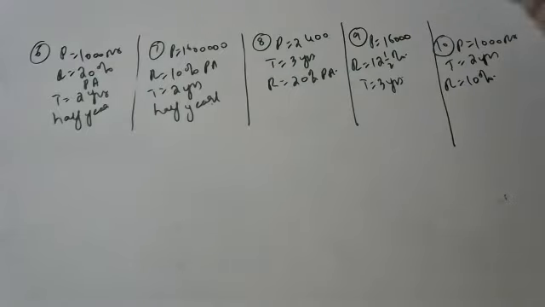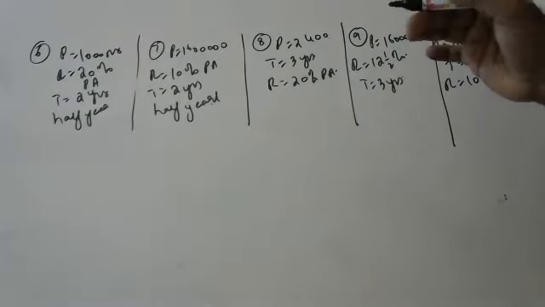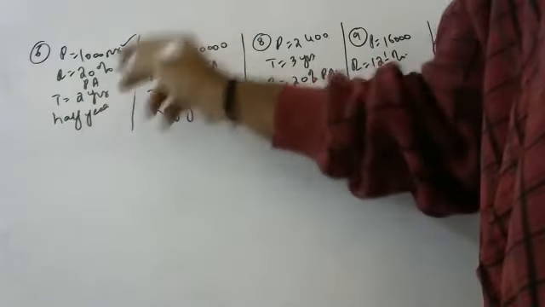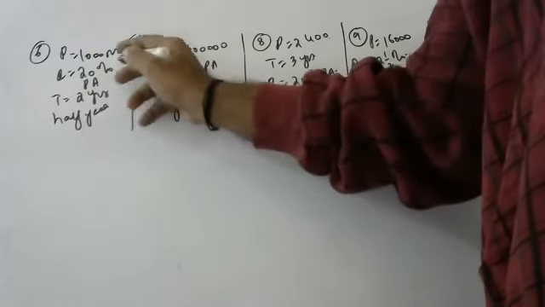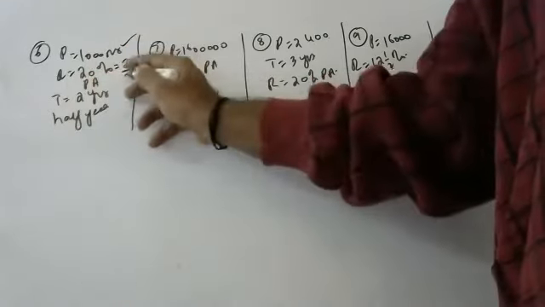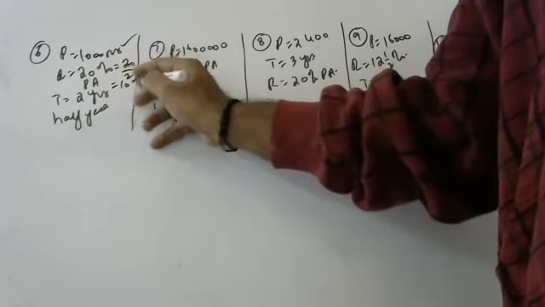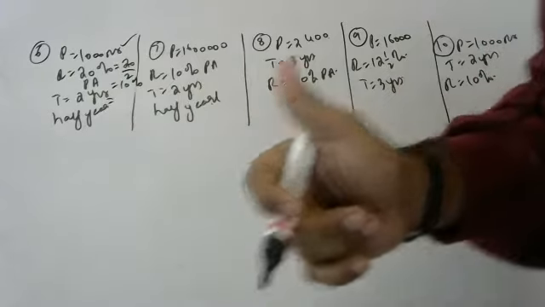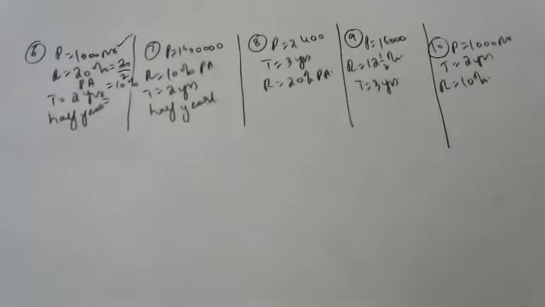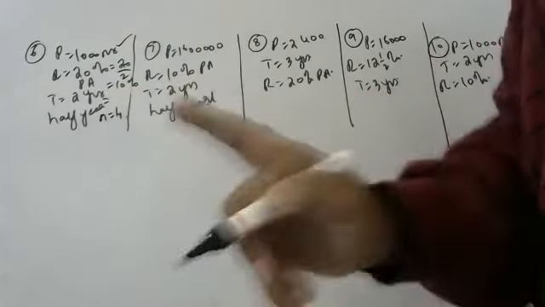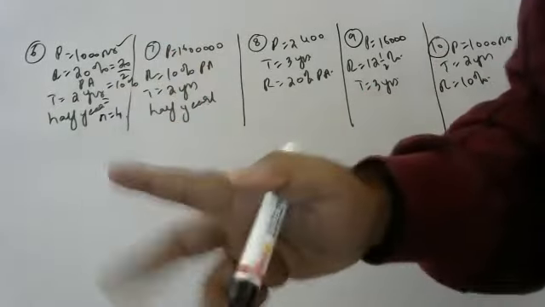So first sum, children. Vedant will tell the first sum. Yes, sir. Principal is 1000. Half yearly, you have to divide the rate by 2, sir. 20 by 2, because in 1 year, 2 half years are there, so 10%. And in 2 years, we have to multiply by 2, so 2 into 2 is 4. In 2 years, 4 half years will be there, because 1 year has 2 half years, 2 years has 4 half years. Very good.